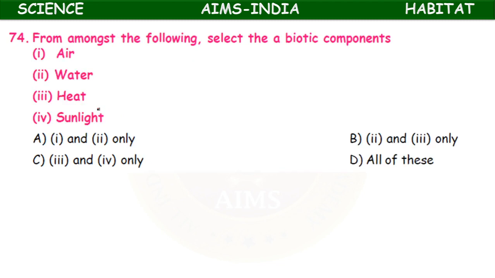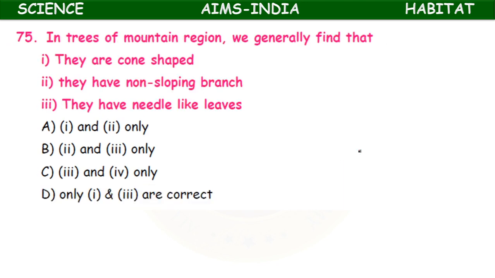From amongst the following, select a biotic component. Abiotic component means non-living: air, water, heat, sunlight. So all of these are abiotic components.